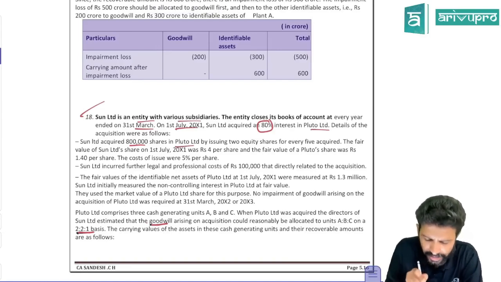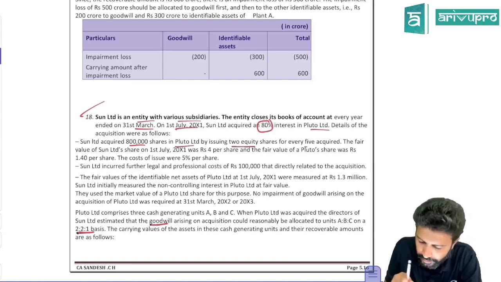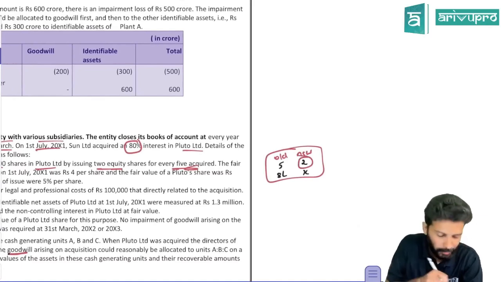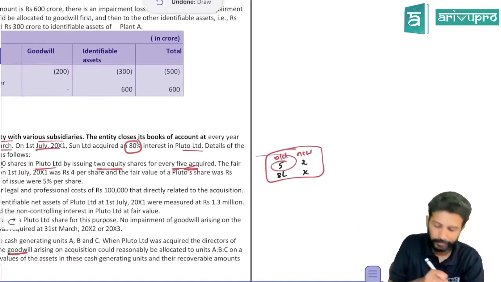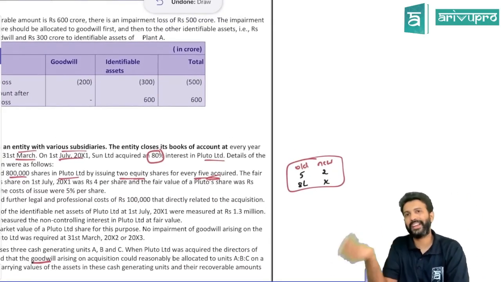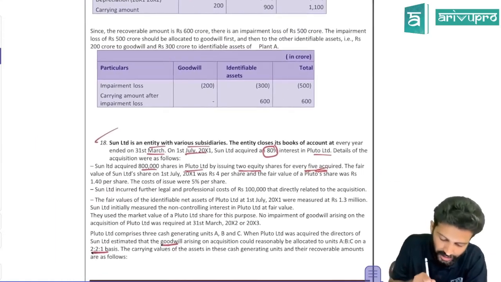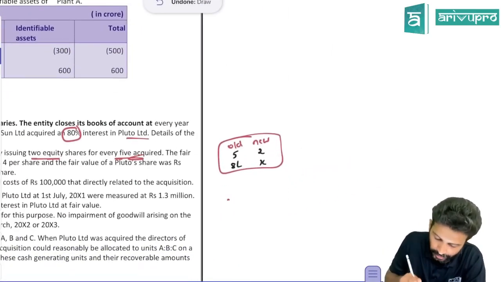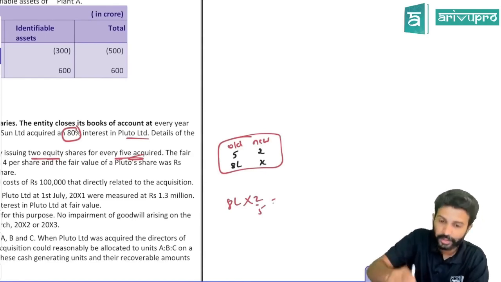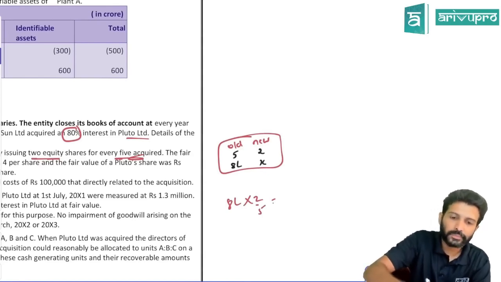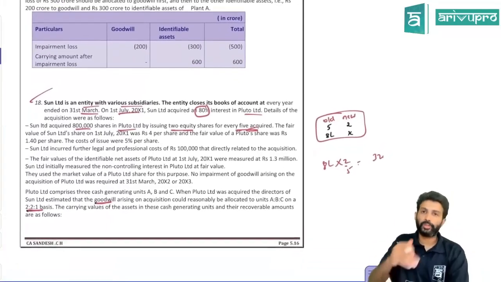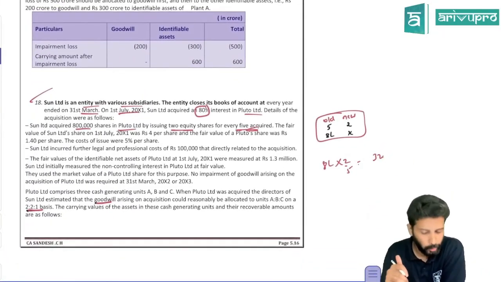Sun has acquired 8 lakh shares in Pluto by issuing 2 shares for every 5 shares acquired. So for 5 shares acquired, they're giving 2 new shares. They acquired 8 lakh shares of Pluto, so that's your cross multiplication: 8 lakh into 2 by 5. So basically Sun Limited will give 3,20,000 of its shares as purchase consideration to Pluto.